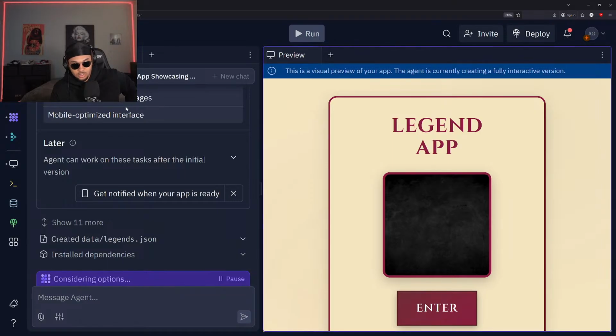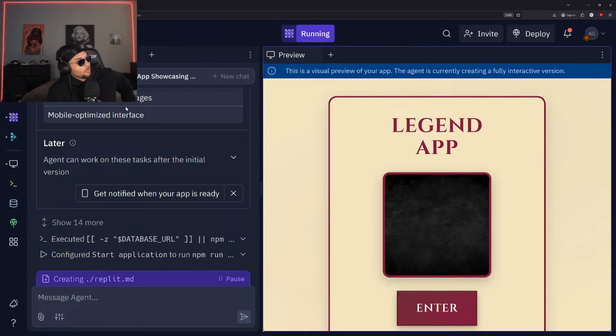All right, so still processing, getting things done. And as always, the beginning is always a little bit slower, but once we get the ball rolling, everything should be pretty smooth. It's pretty smooth sailing. Okay, create replit.md.